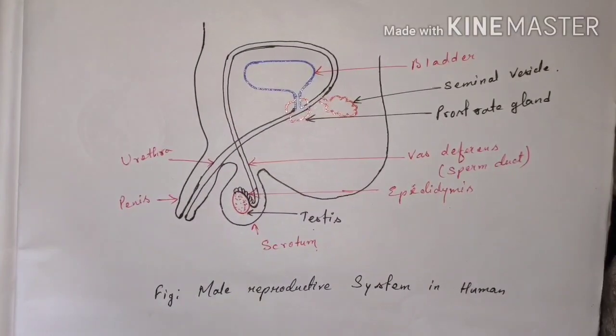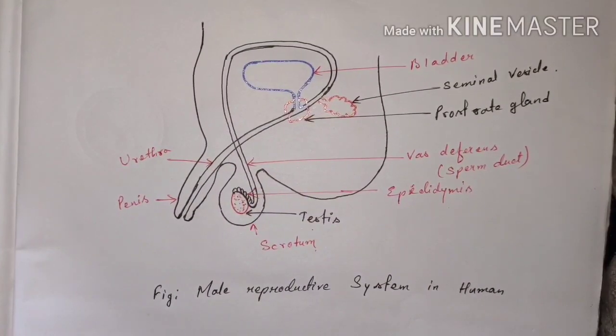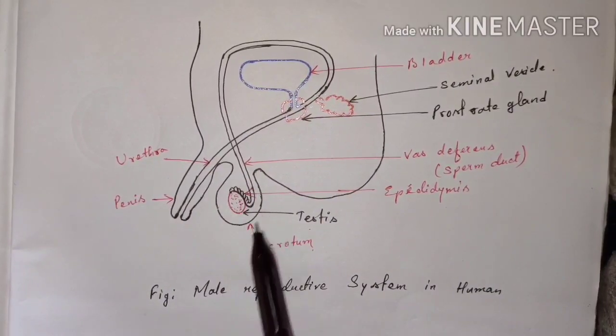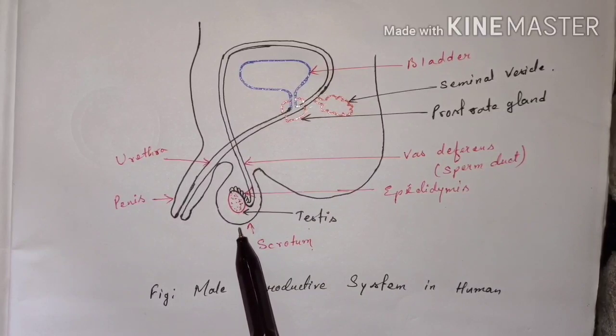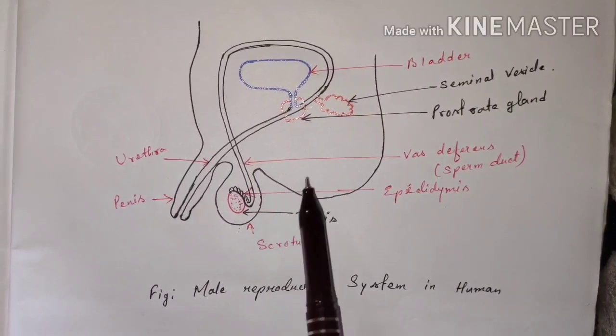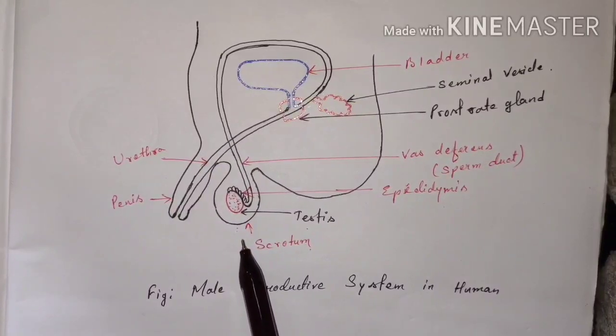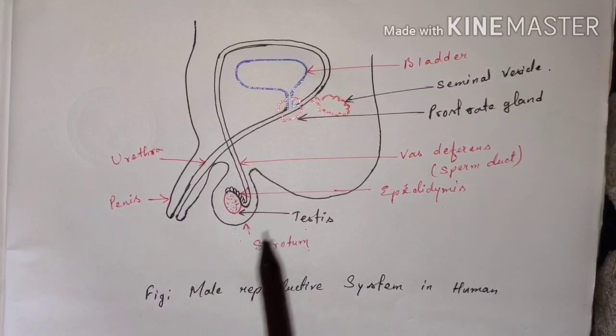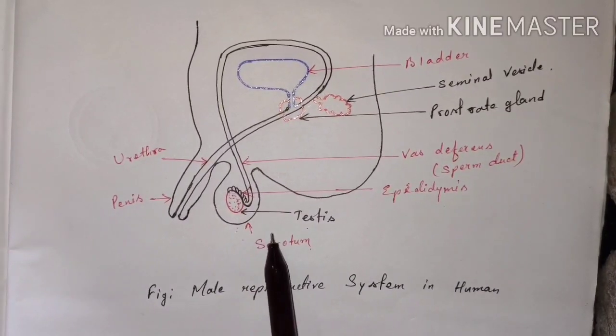Sperm formation requires a lower temperature than the normal body temperature, and since the testis lies in the scrotum outside the abdominal cavity, its temperature is about 3 degrees Celsius lower than the body temperature. Because of this optimal temperature, sperm formation is possible in the testis.